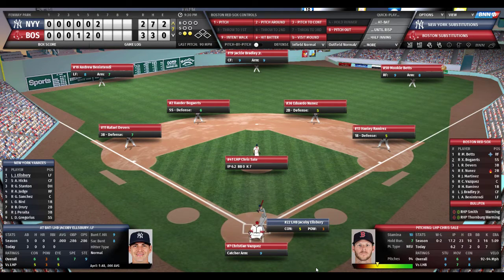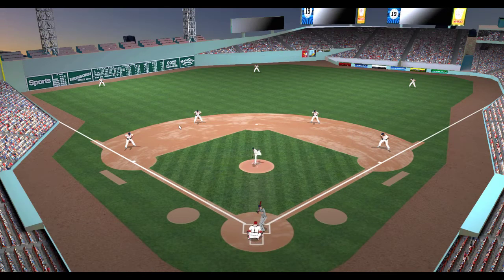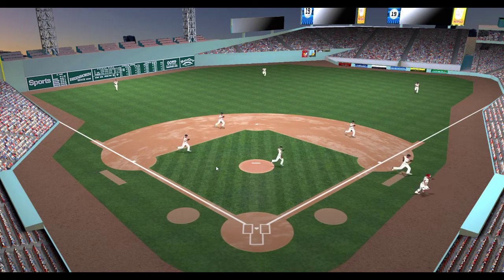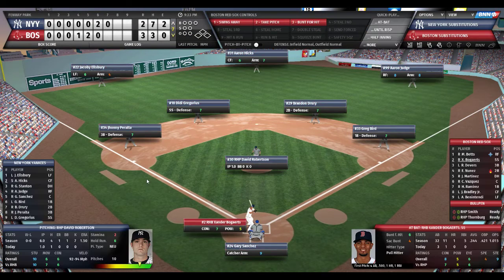As Smith and Thornburg continue to warm in the Red Sox bullpen. Ellsbury's 0 for 3 off Sale. Lefty-lefty matchup. Here's the pitch to Jacoby. Jacoby grounds to Nunez. Nunez flips to Hanley Ramirez. Side retired. We go to the 7th inning stretch.